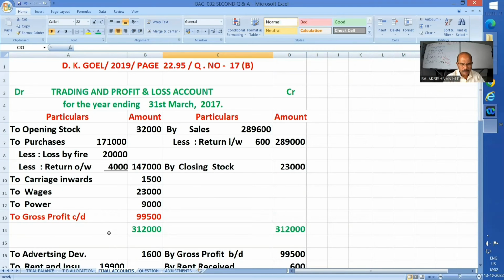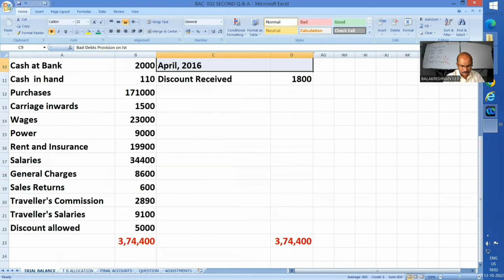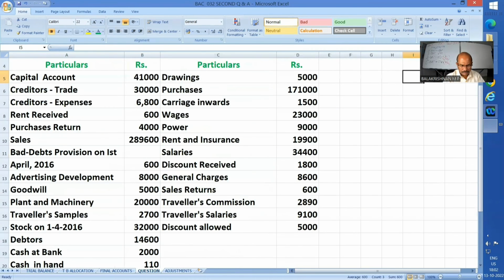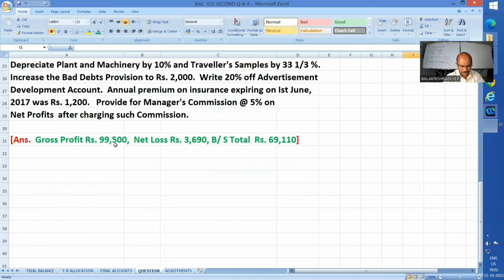Okay. You have the question with you. You can verify these figures. Sales, net of return inward, I have shown. Closing stock also shown. That being the case, my gross profit is 99,500. And I am verifying it with my question. Yes, it is 99,500 only.